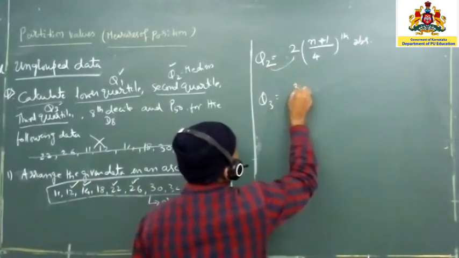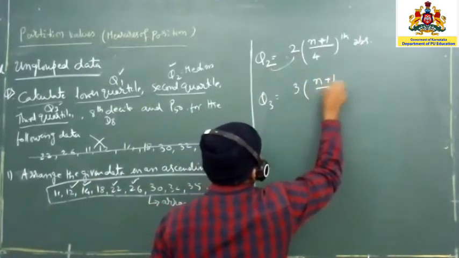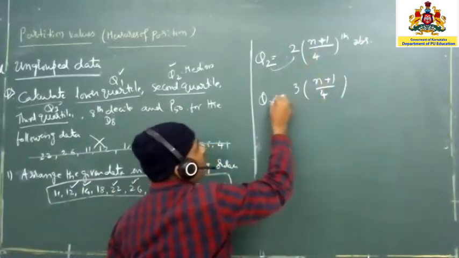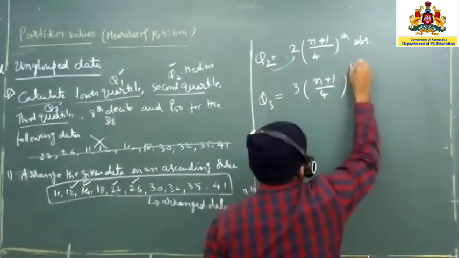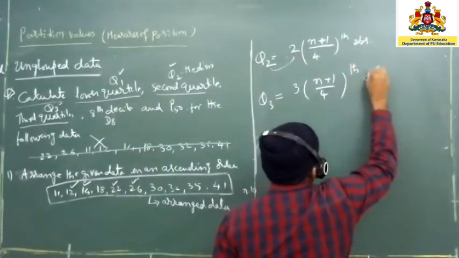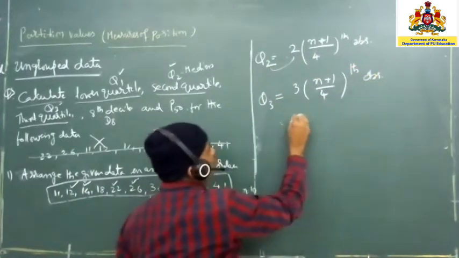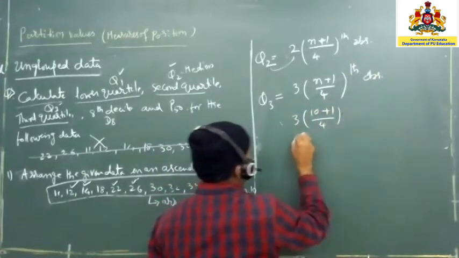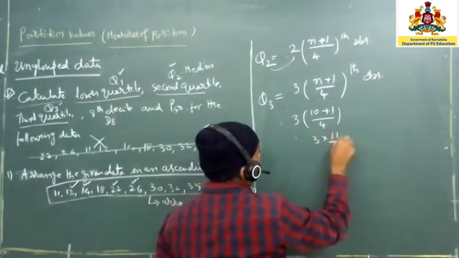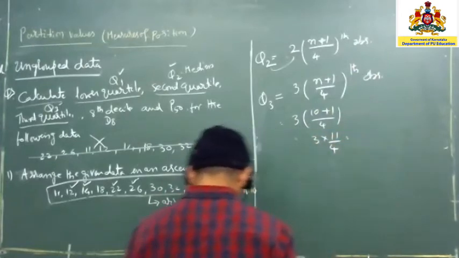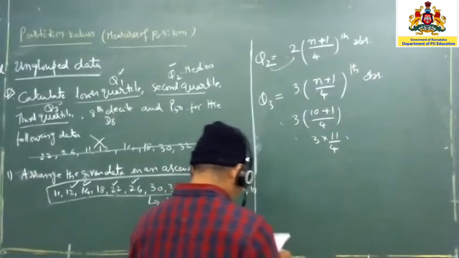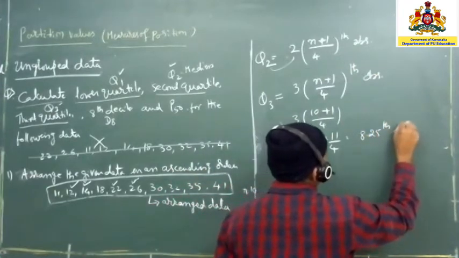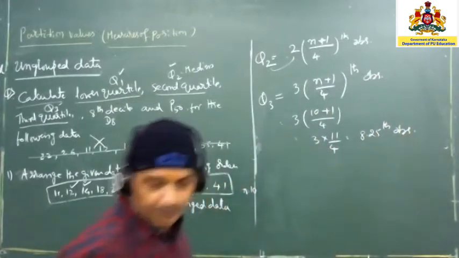Q3 is 3 into n plus 1 divided by 4. Only this number is going to change. Inside the bracket, whatever I have written will be there as it is. So now 3 into 10 plus 1 divided by 4 observation, that is 3 into 11 divided by 4. How much will you get? 8.25 observation.